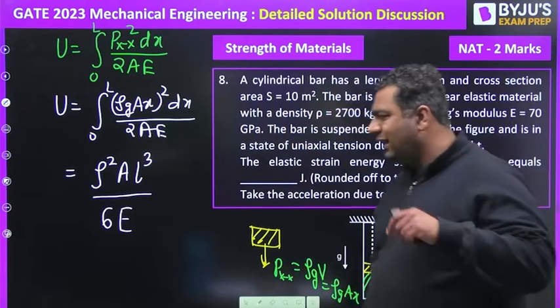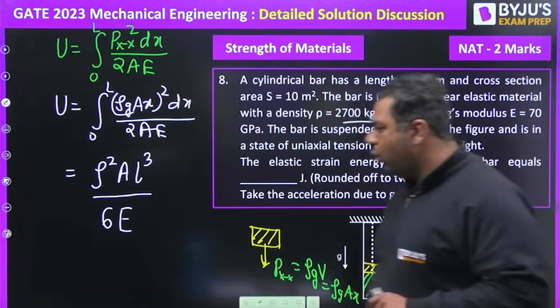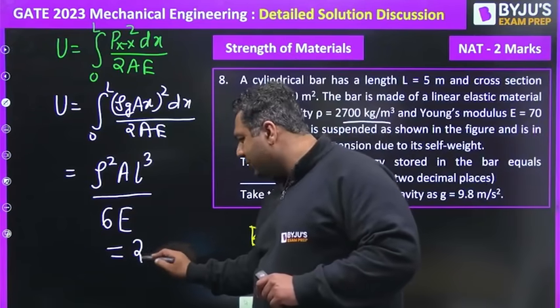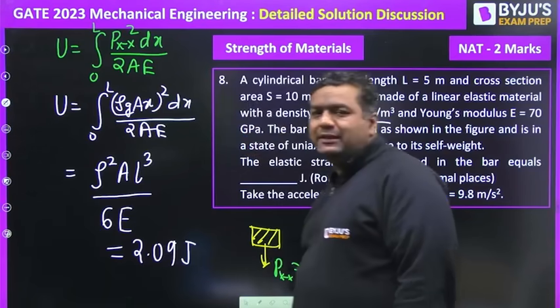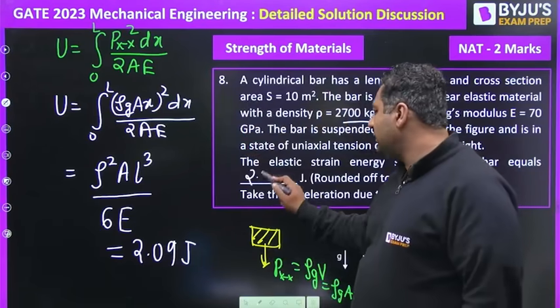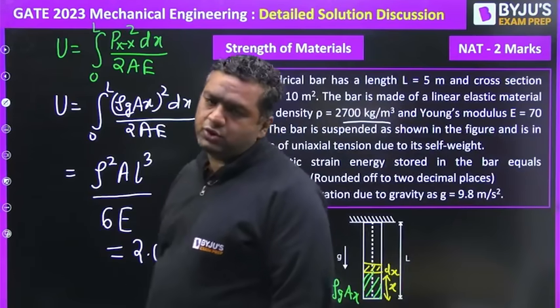Length, density and E all are given to us. So putting all these values, you will be getting the answer to be 2.09. I have already solved for you. 2.09 joule will be the answer for this question.